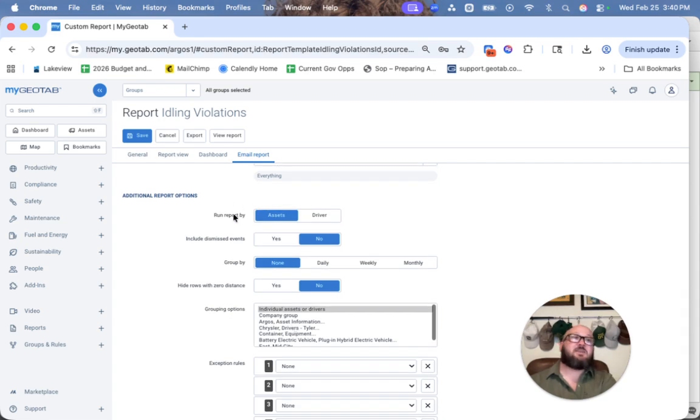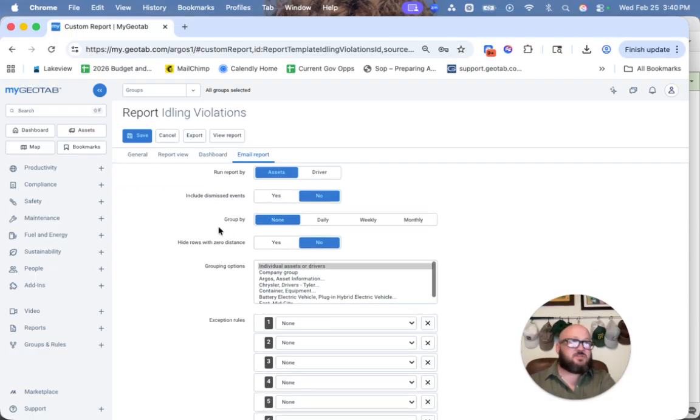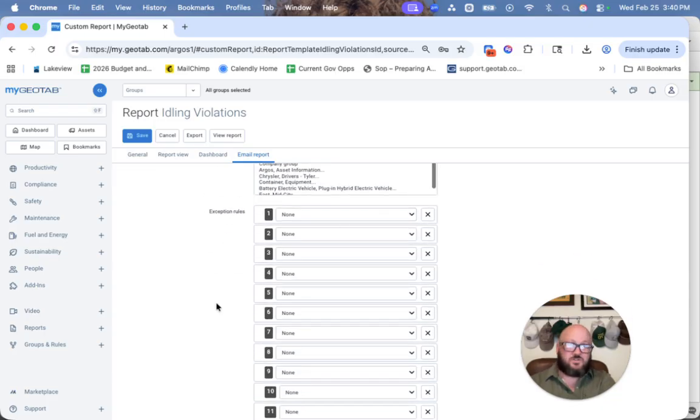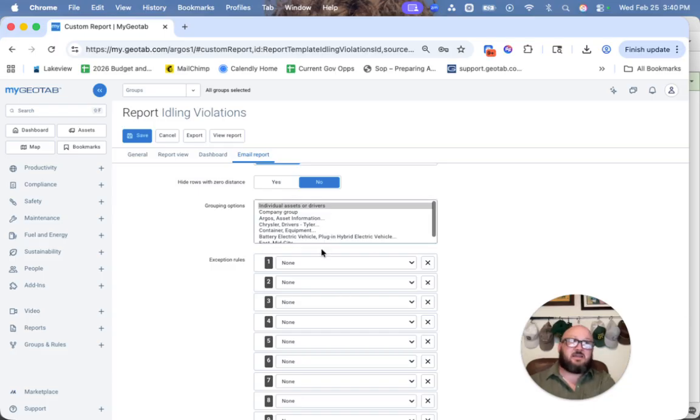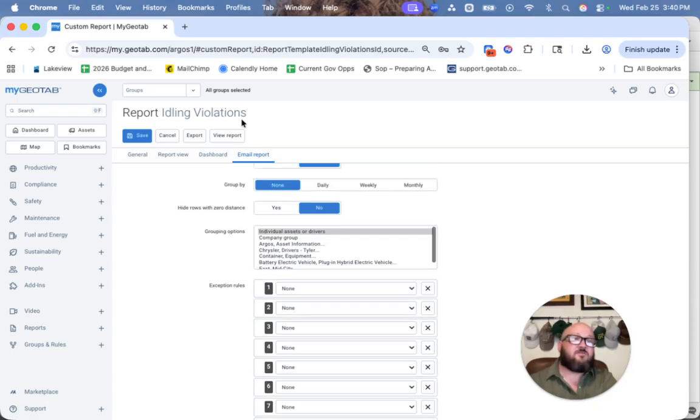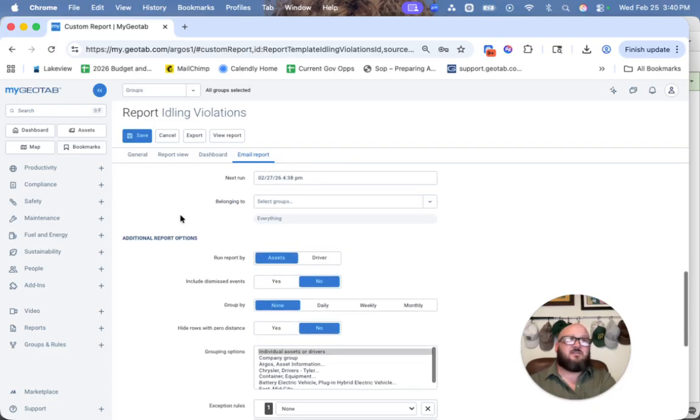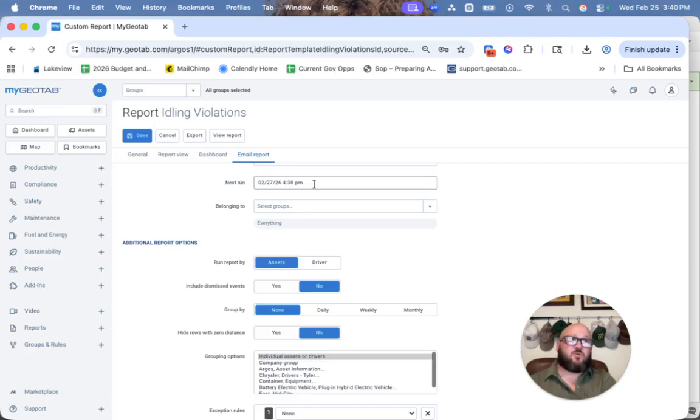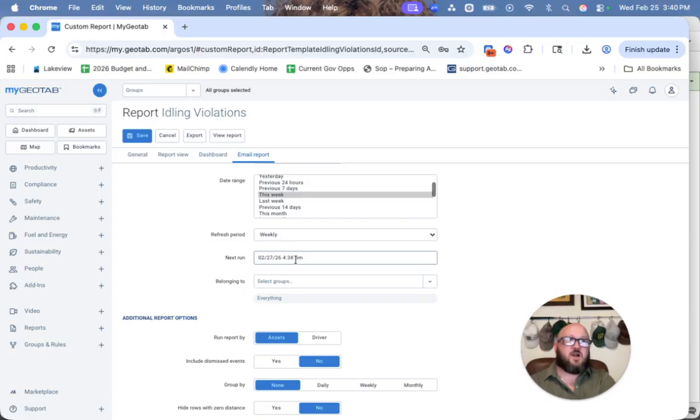I can then say, do I want this to be run by asset or driver? Maybe I want that on a driver by driver basis, just so that I can see which drivers are idling more than others. I can dismiss specific things. I can group it if I need to. I can also add exceptions and rules to this, which makes it nice because then I can really fine tune what that looks like. But let's just say we want to leave it at the idling for now. All I have to do is hit save. And from there, we're going to start receiving this report every week on Friday at 4:38. And it'll go to only those specific recipients that we designated.